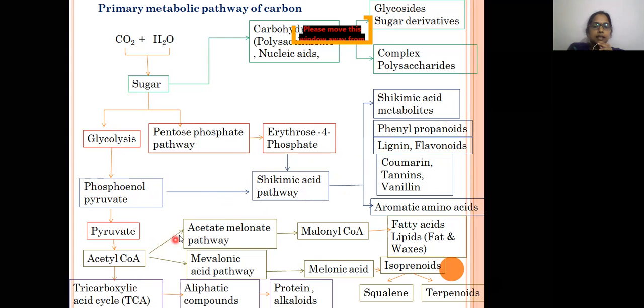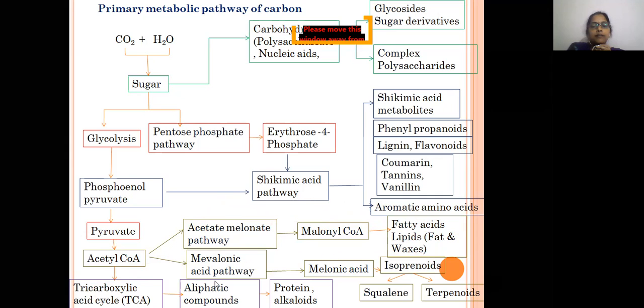This acetyl-CoA, along with malonyl CoA, leads to the acetate malonate pathway. Here malonyl CoA is involved, right? So this ultimately helps in the biosynthesis of fatty acids and lipids. It includes fats as well as waxes.